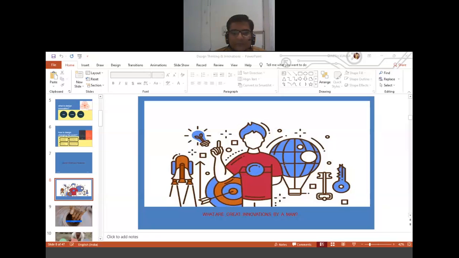The next innovation was the airplane. In 1903, we saw the invention of the airplane by the Wright brothers on the North Carolina coast, with the first successful flight of a manned machine occurring on 17th December 1903.